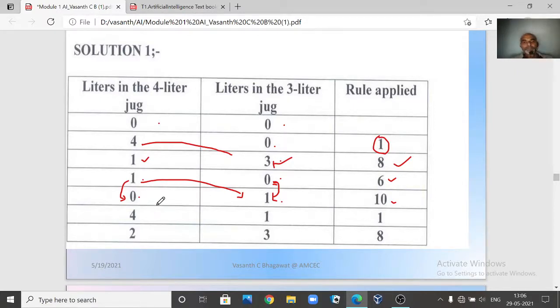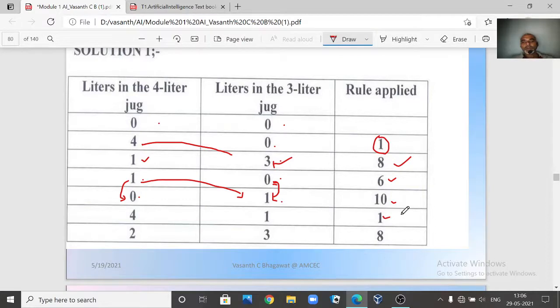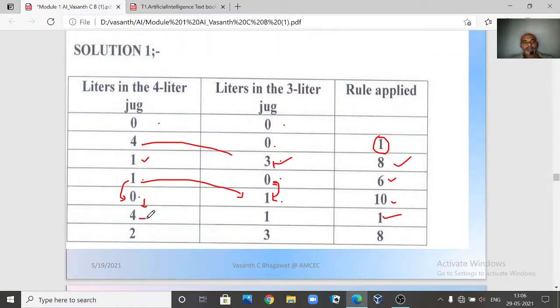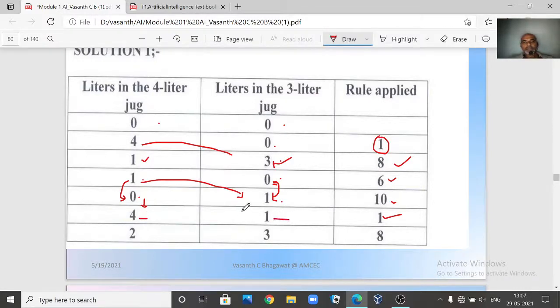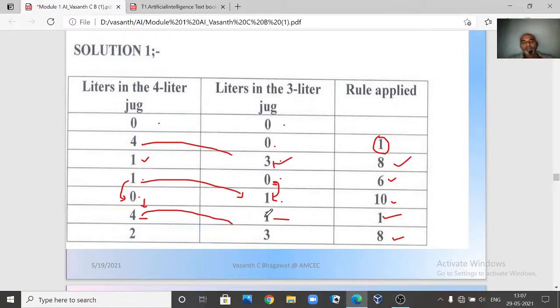So then the next step we apply rule number 1. Rule number 1 says if this is empty, fill it with water. So when you fill the 4-liter jug with water, this becomes 4, and here you have the same j value, 1 itself. Again we apply rule number 8. So when you apply rule number 8, you are going to pour this into the 3-liter jug. So already there is 1 liter of water. Now if you fill again, how much can you fill? Another 2 liters you can fill.